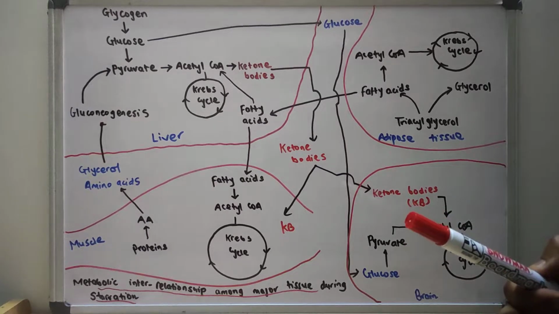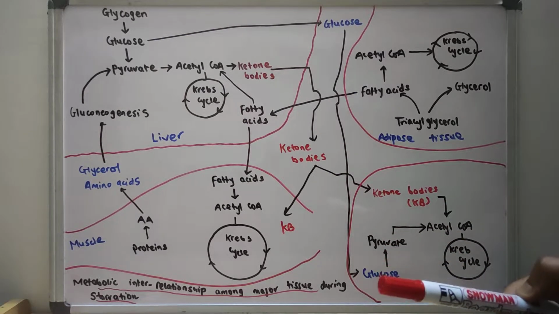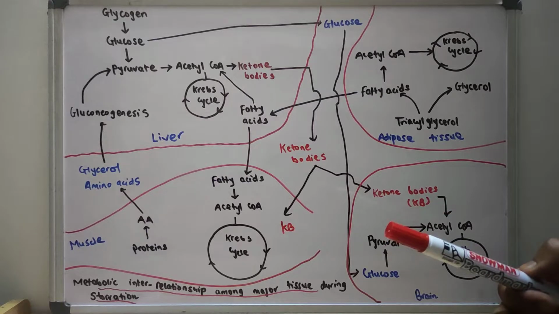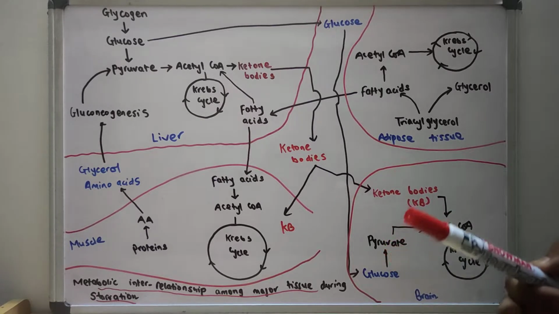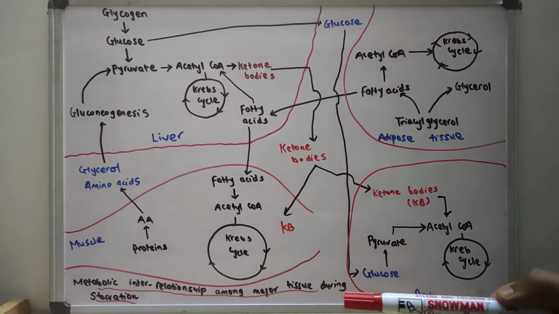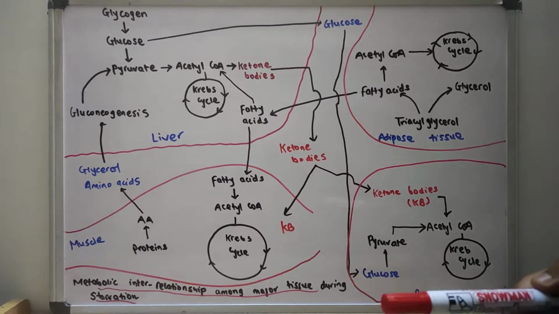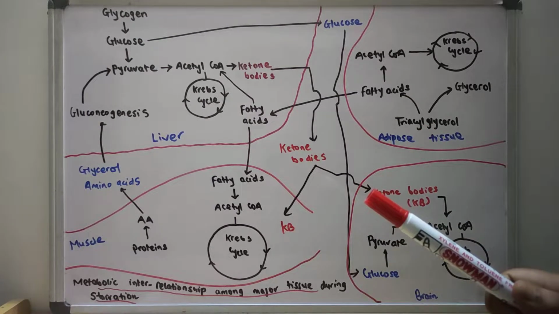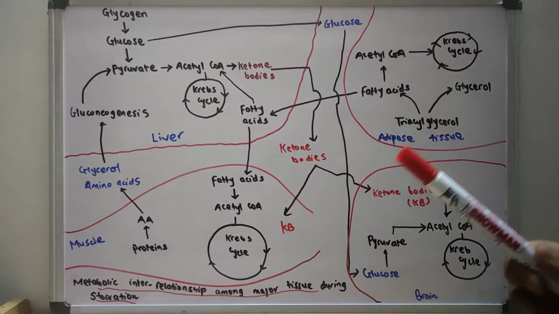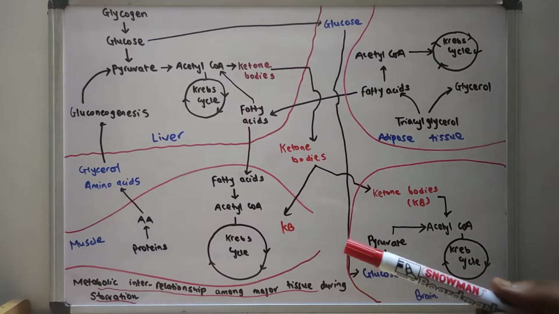The survival time of an individual on starvation is mostly dependent on the fat stores. For this reason, an obese individual can survive longer than a lean individual without consumption of food. Protein is basically the structural constituent and is mostly present in the muscle. However, during starvation, protein can also meet the fuel demands of the body. About one third of the body's protein can be utilized towards energy needs without compromising vital functions. Starvation is associated with a decrease in insulin level and an increase in glucagon level.